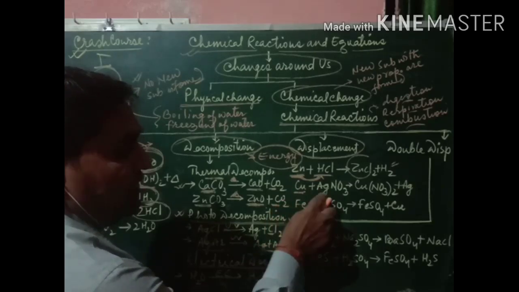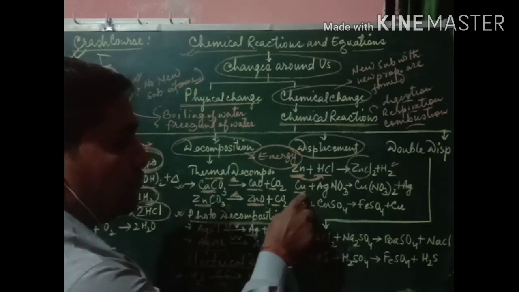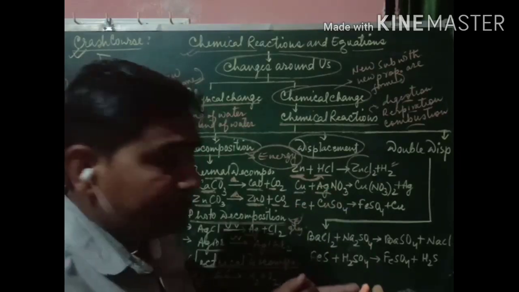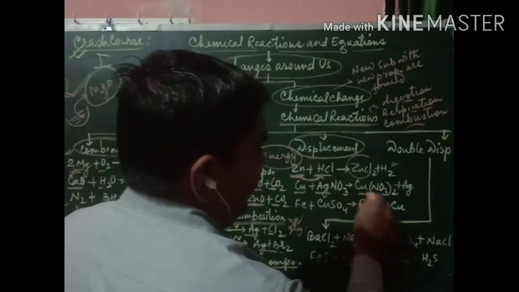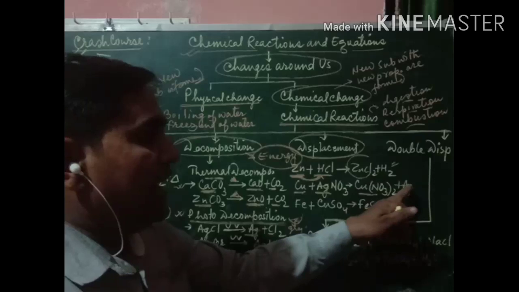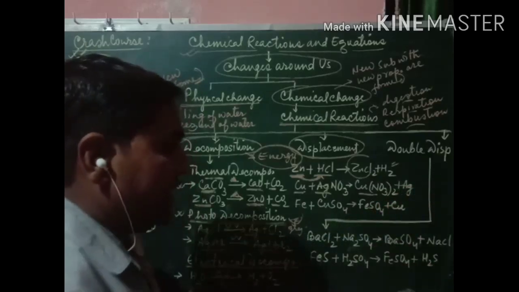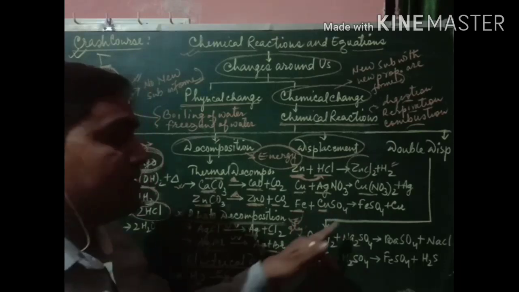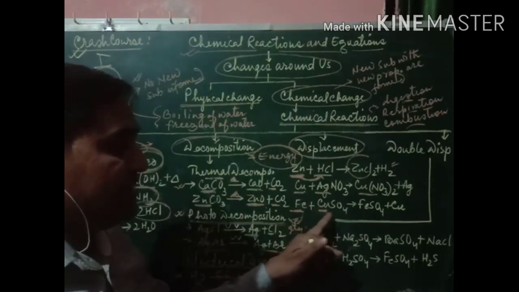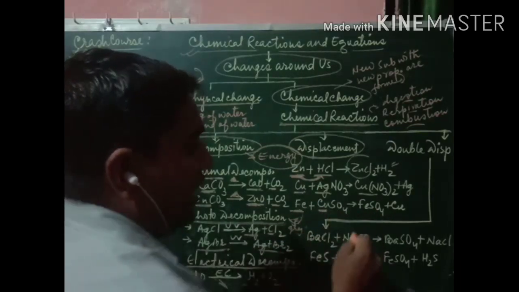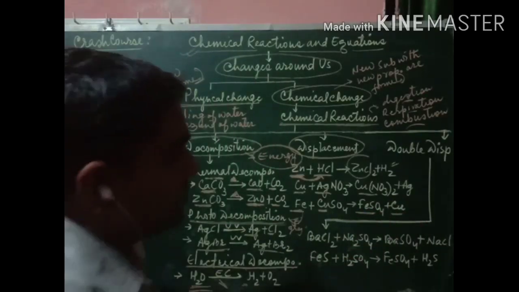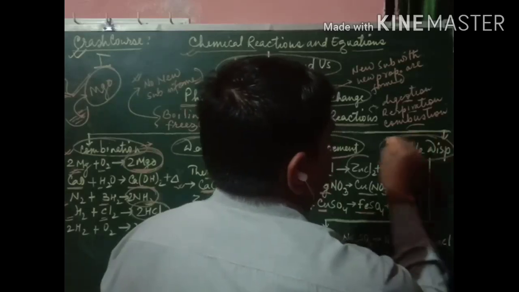Similarly, copper is more reactive than silver. So copper displaces silver from its compound silver nitrate, and hence copper nitrate is formed and silver is displaced. Fe is more reactive than copper, so Fe displaces copper from copper sulfate, and FeSO4 is formed and copper is displaced. Just like that, double displacement is also there.